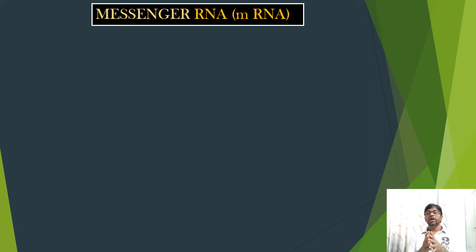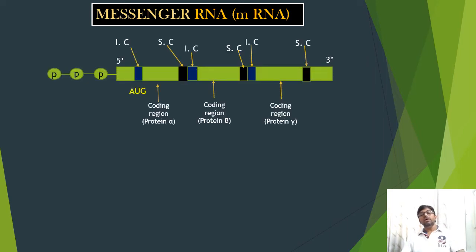Okay, let us see the structure of prokaryotic mRNA.